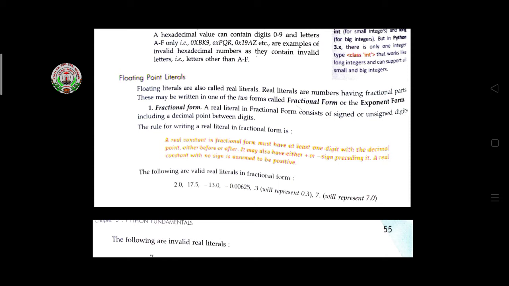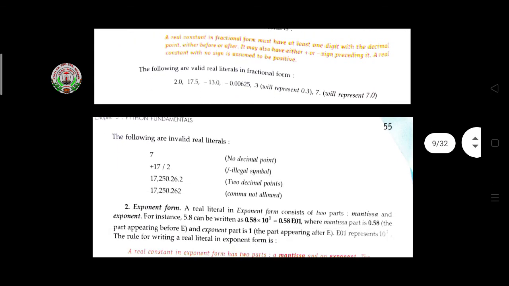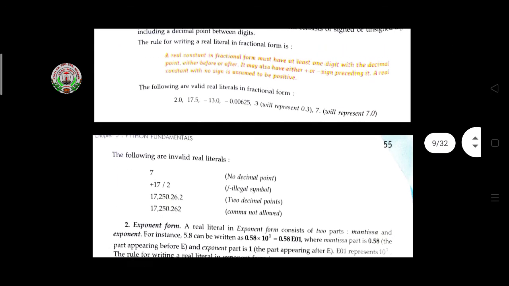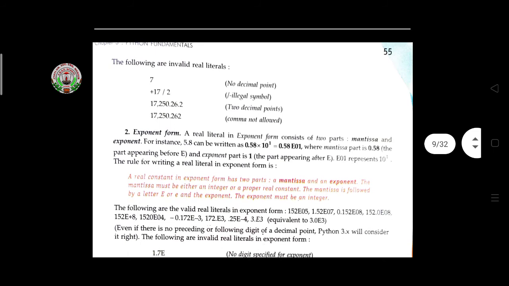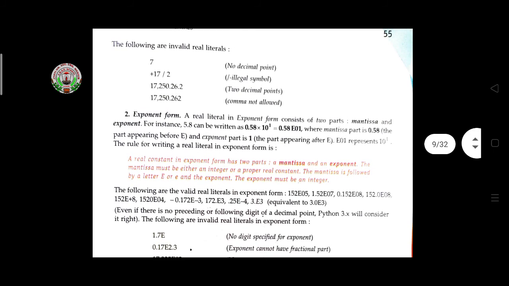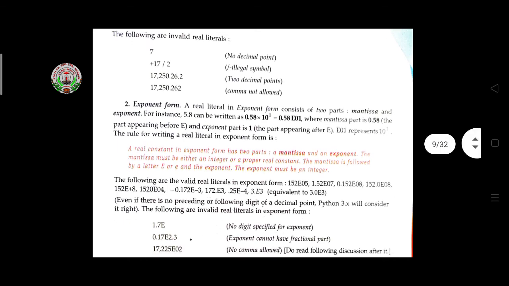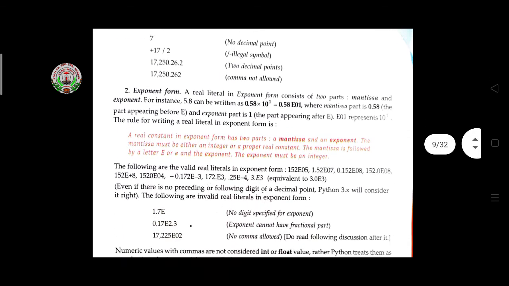In the fraction form, the number should start with a point, or after the digit the decimal point should be there. Then these are the invalid real literals: 7 with no decimal point, then plus 7 by 2. Sorry, these are the formats of invalid real literals.